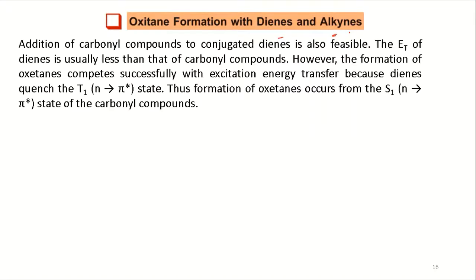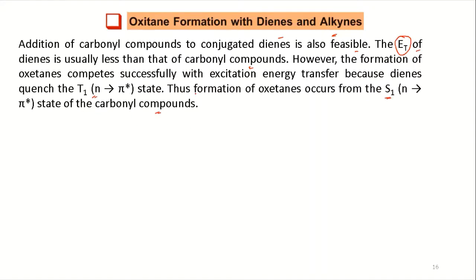Now, oxetane formation with dienes and alkynes. Okay, you have diene and alkyne. So addition of carbonyl compounds to conjugated diene is also feasible. The triplet energy of diene is usually less than that of carbonyl compound. However, the formation of oxetane competes successfully with excitation energy transfer because dienes quench the T1 state. Thus, formation of oxetane occurs from the S1 state of the carbonyl compound.